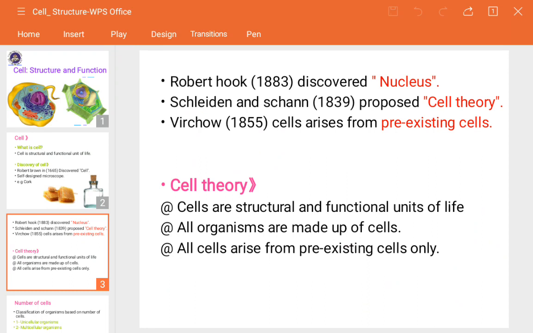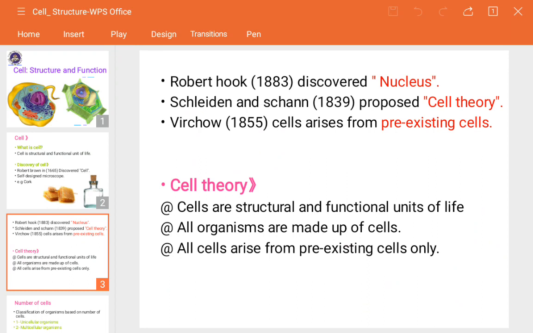Now the main portion is the cell theory. According to Schleiden and Schwann, what does their theory tell? Cells are the structural and functional unit of life, obviously, because each and every cell has its own functions, shapes, and structure. Now, all organisms are made up of cells. All cells arise from pre-existing cells only.